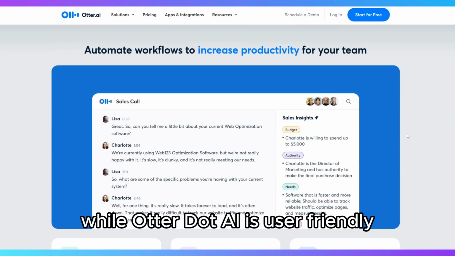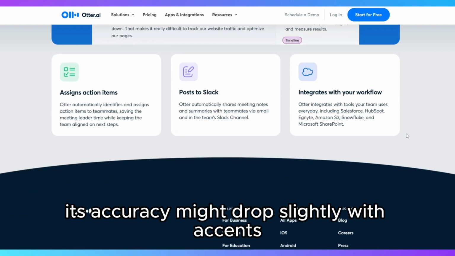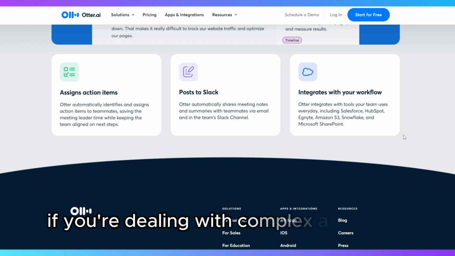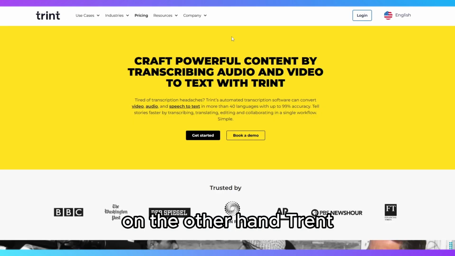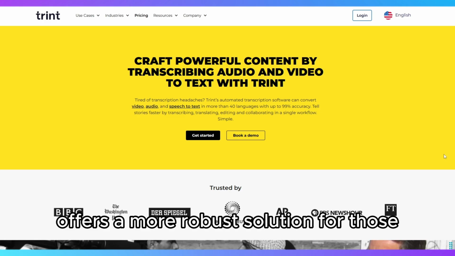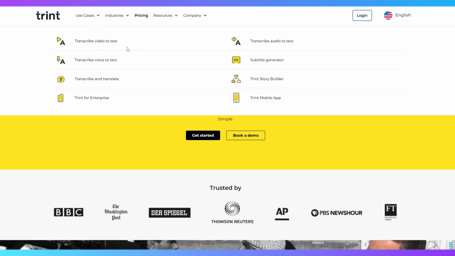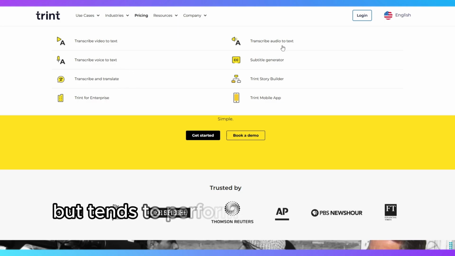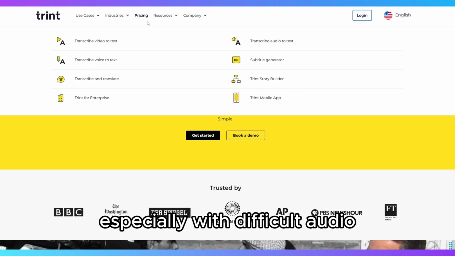While Otter.ai is user-friendly and offers a free tier, its accuracy might drop slightly with accents or background noise, which is something to consider if you're dealing with complex audio files. On the other hand, Trint offers a more robust solution for those who require high accuracy and editing capabilities. Trint's transcription service is also AI-powered, but tends to perform better in terms of accuracy, especially with difficult audio.